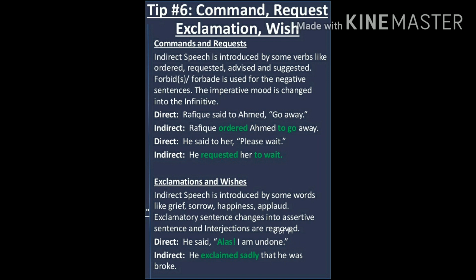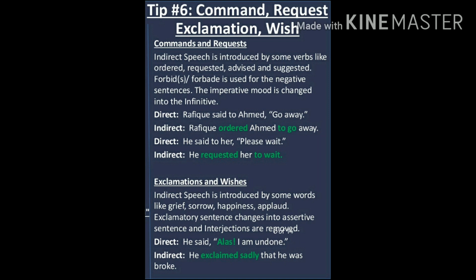And it's simple. Rafiq said to Ahmad, go away. So, order, let's say: Rafiq ordered Ahmad to go away. So, go away is the imperative mood over here, and that imperative mood is changed to infinitive. Go is changed to to go. Likewise, in the second example, he said to her, please wait. So, he requested her, wait becomes, he requested her to wait.